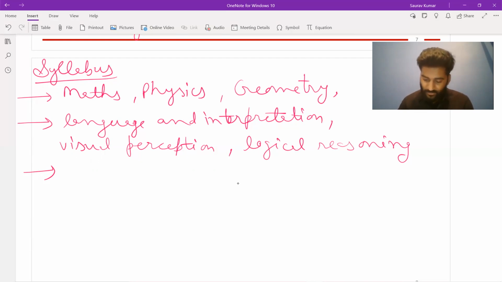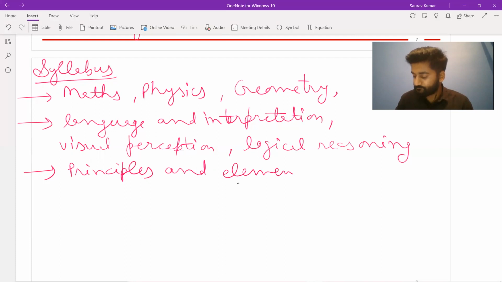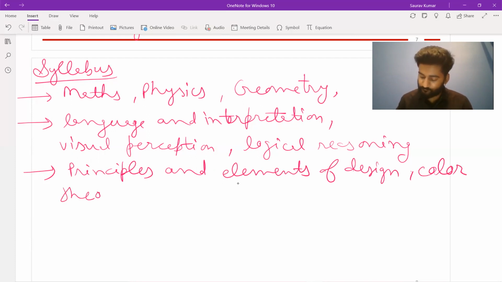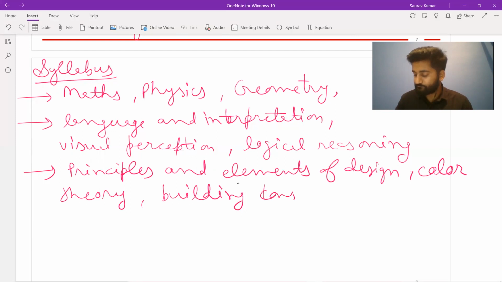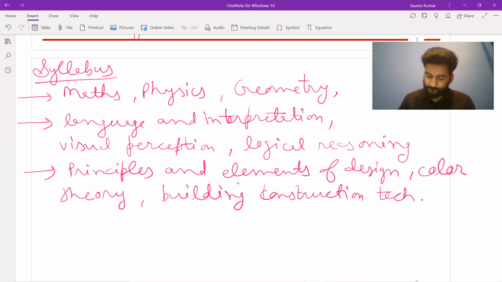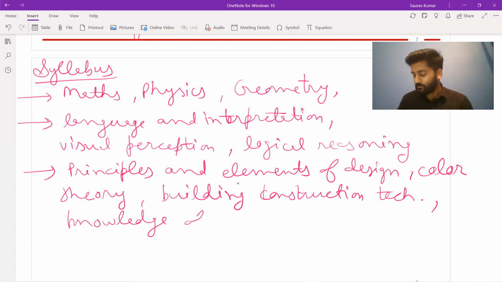So in your architectural part, you can expect the principles and elements of design, concepts related to color theory, your building techniques like construction techniques, knowledge of materials. So these are the things related to architecture.